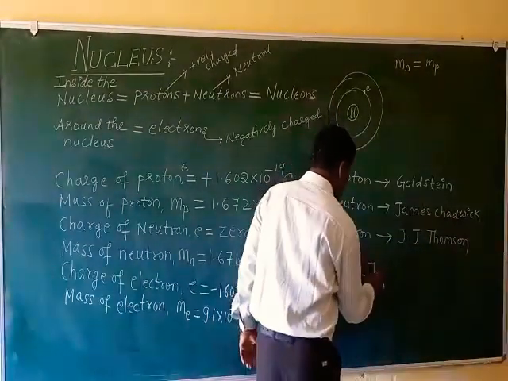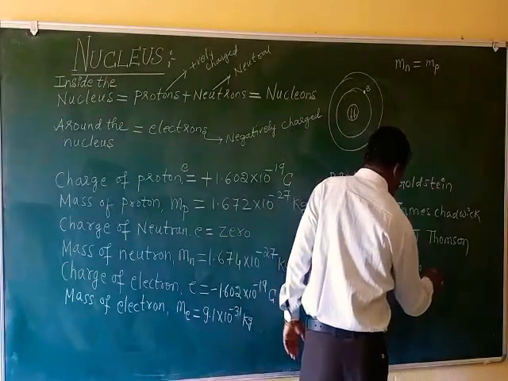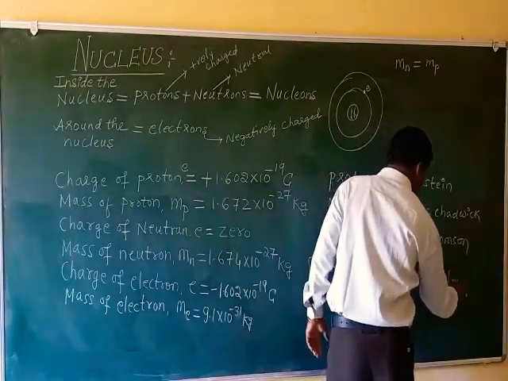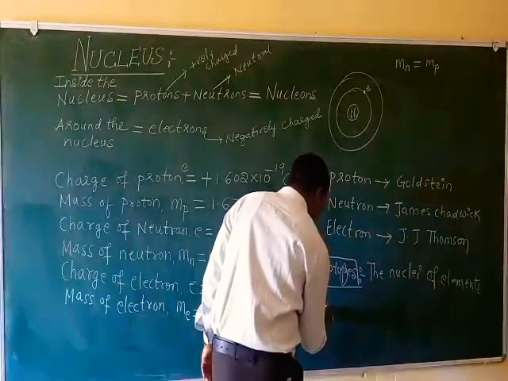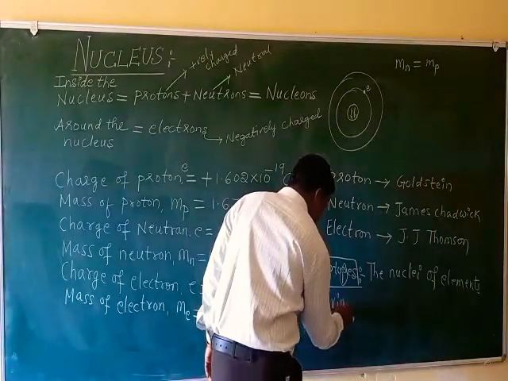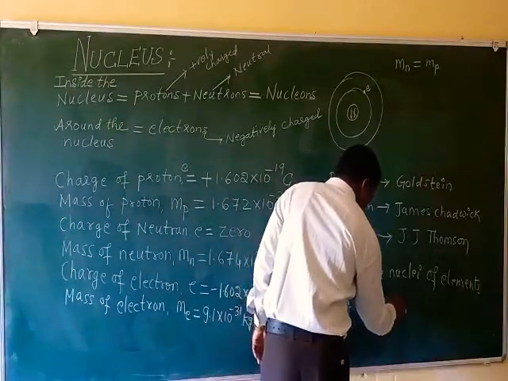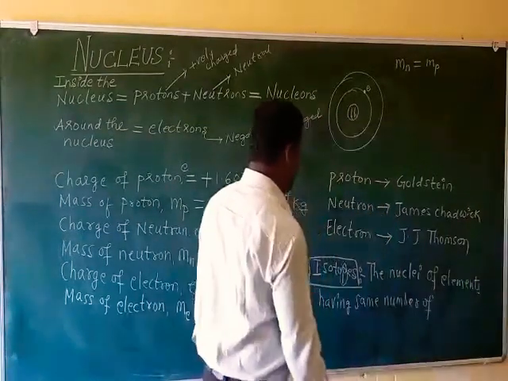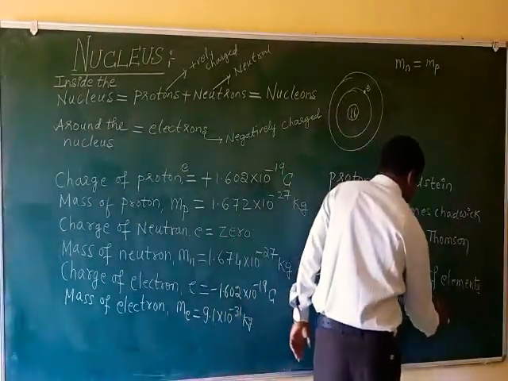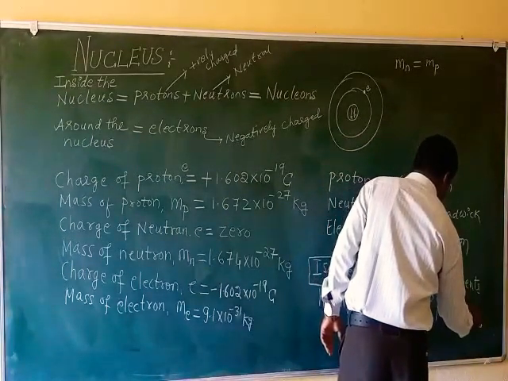How to define isotopes? The nuclei of elements having the same number of protons.